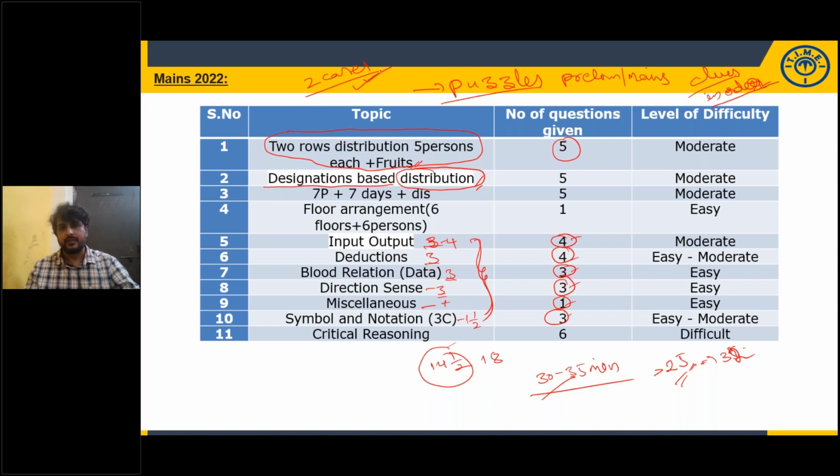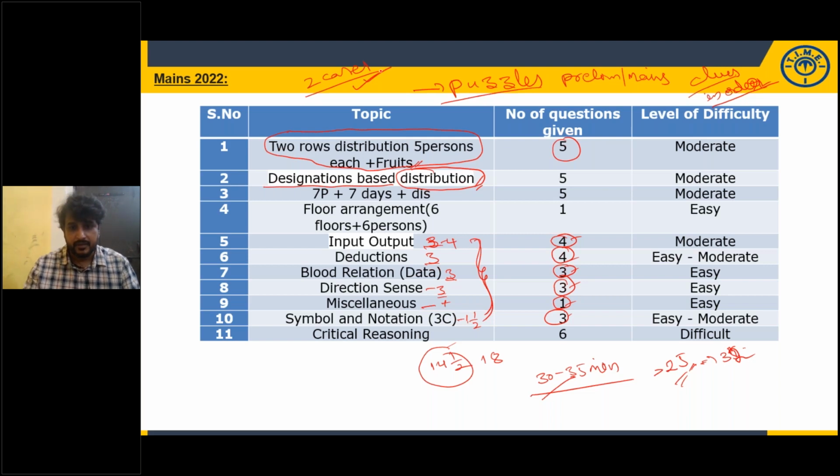That's it. If you want, check the original papers wherever you have the source, whether it is YouTube or someone's memory based papers or anywhere, or our mocks. Clues they are giving in order. Or after writing the exam, give your feedback whether clues are there in order or not. Every student writing the exam from our organization has given the same feedback: clues they are giving in order.